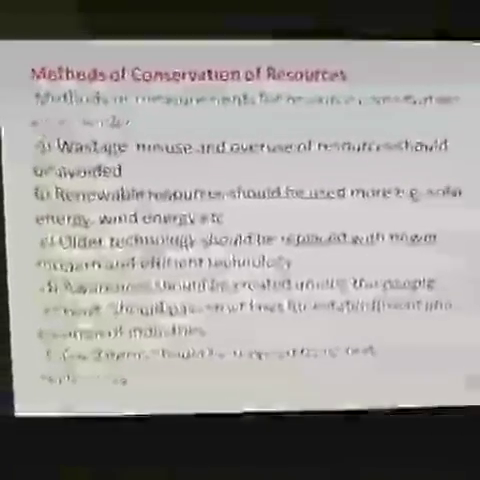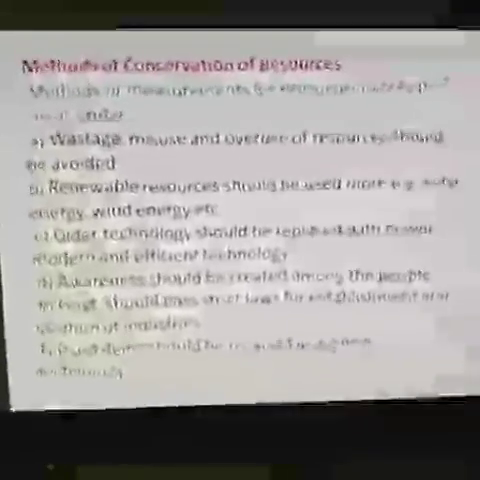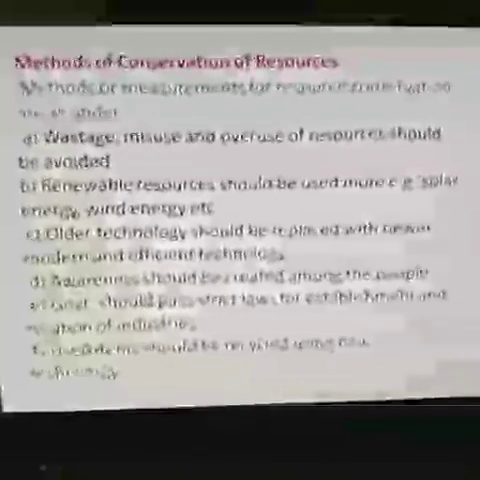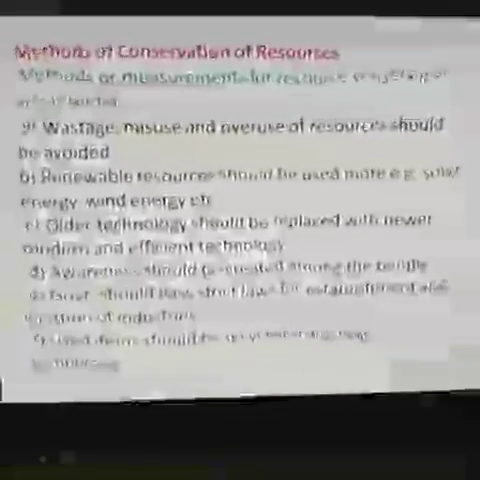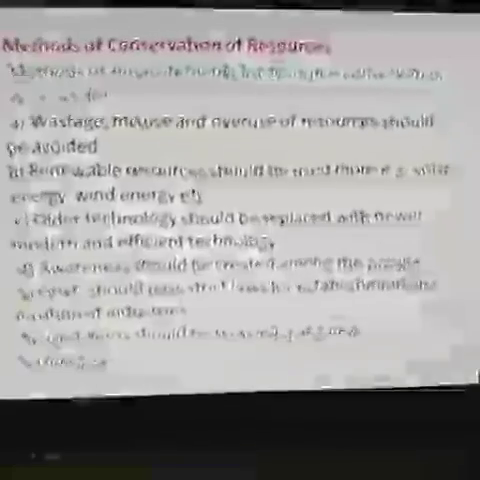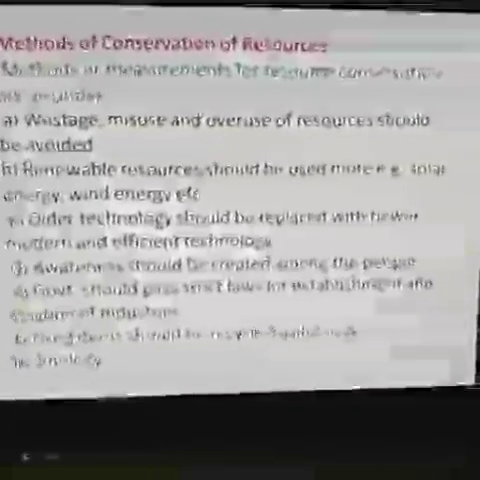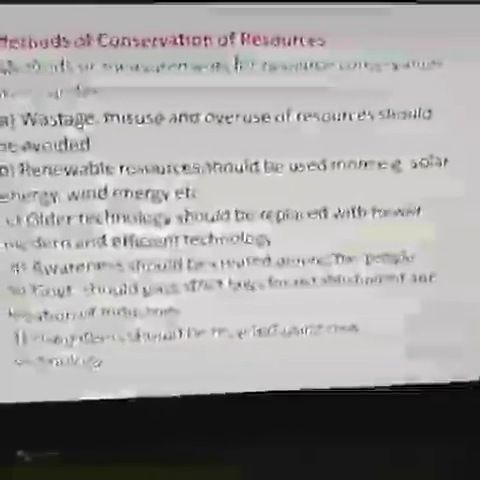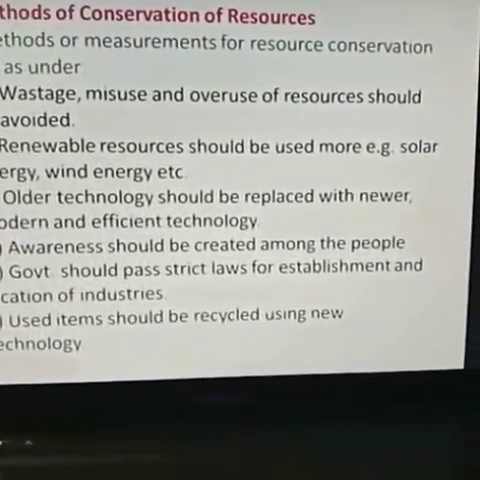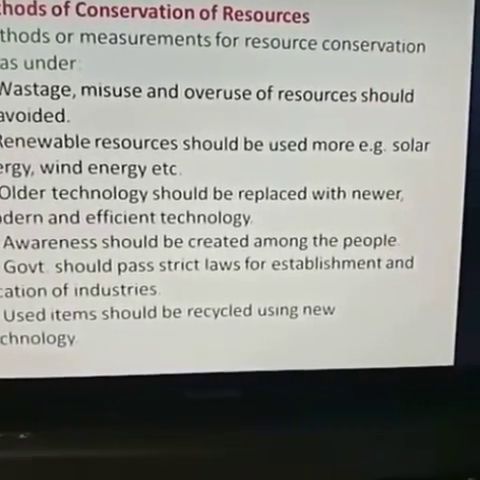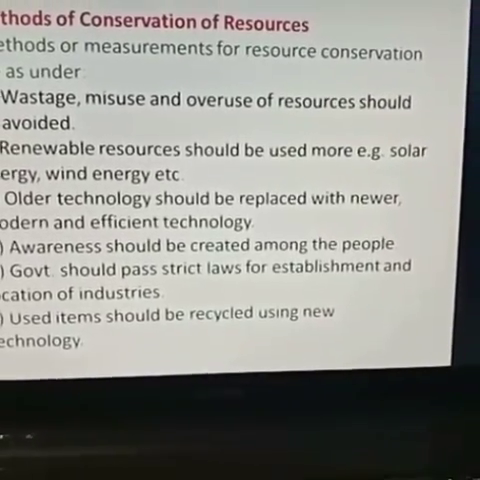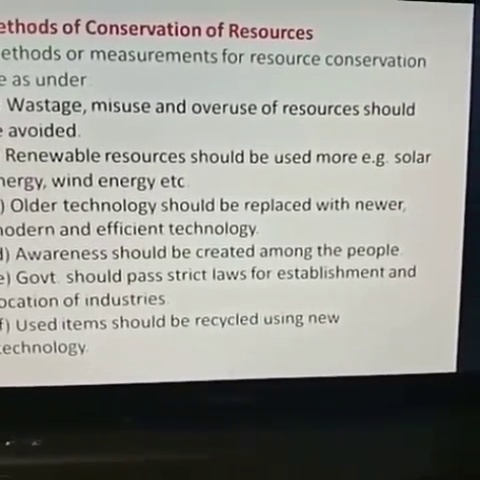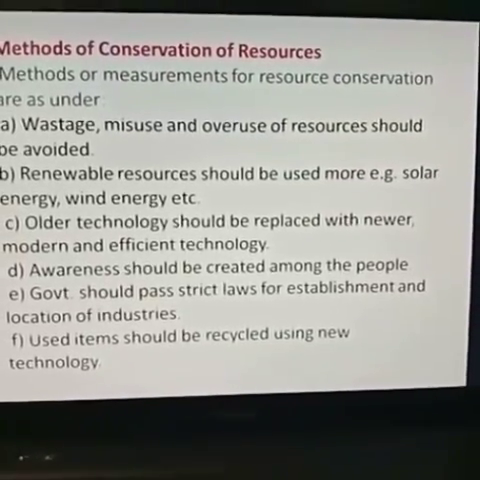Then, methods of conservation of resources. What are the methods to conserve the resources? First of all, wastage, misuse, and overuse should be avoided. We should not waste, we should not misuse, and we should not overuse the resources. Then we should use renewable resources that can be renewed very easily, like solar energy and wind energy. We should use more and more renewable resources.